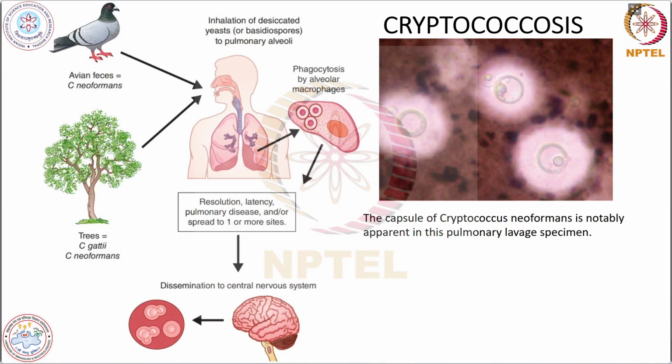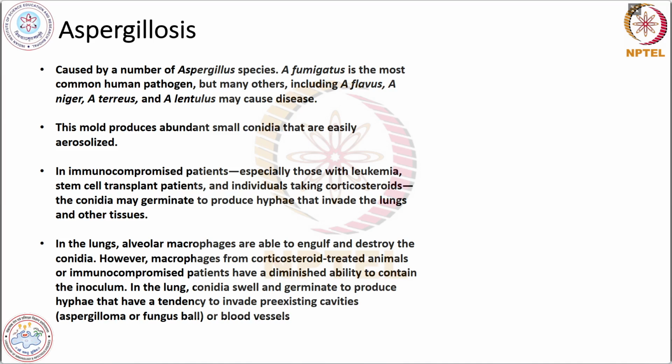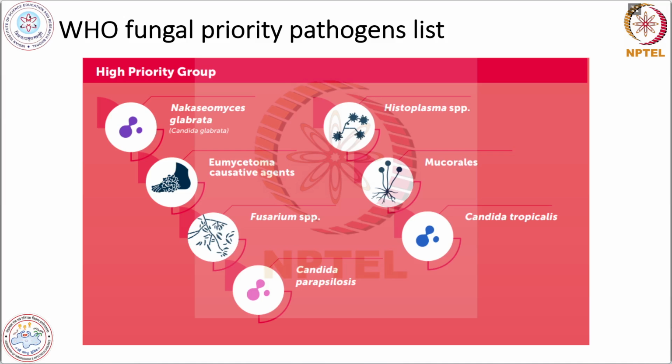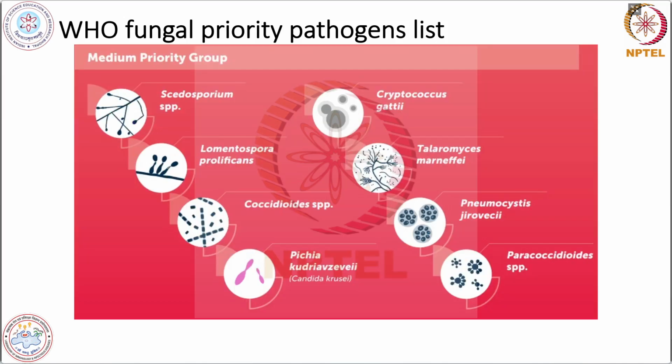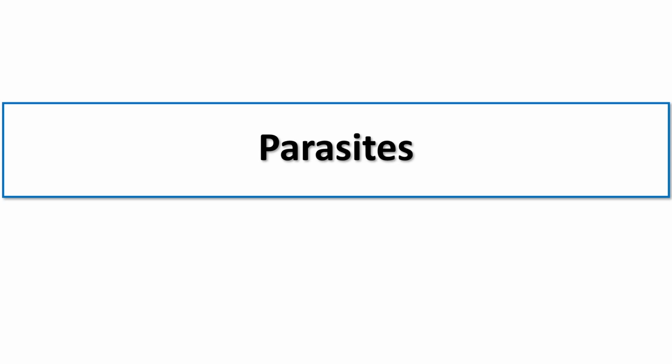I think you might have seen all the details of the different types of infections in the lecture video, so I will quickly skip this and move to the question and answer part. About aspergillosis and cryptococcosis, you might have seen this in the lecture video. Then the second list is the high priority group. The first was the critical priority group, and the second is the high priority group. These also contain a few fungal species. The third is the medium priority group. So there are different microbes assigned to different groups.